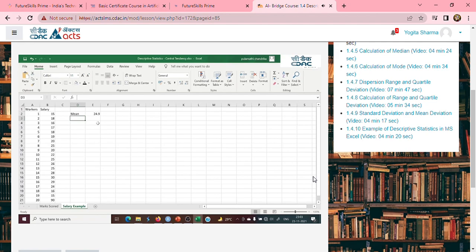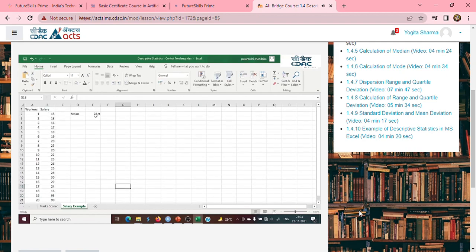But if I look at this data thoroughly, I can see that most of the customers' salaries fall between 15 and 30. 15, 18, 16, 18, 18, 20. So most of the salaries fall between 15 and 30. But my measurement is giving me something else, 24.9, which is towards the extreme end. Now, the moment I change this value, for example, instead of 15, let us assume that the salary of this particular worker is 95. Let me change this.